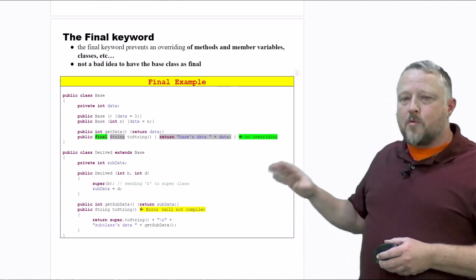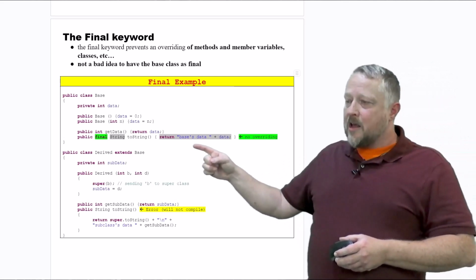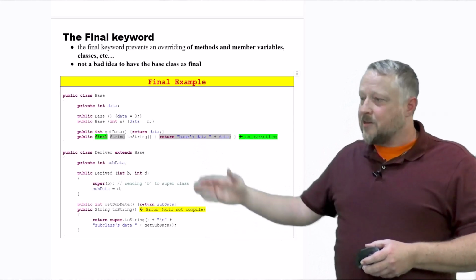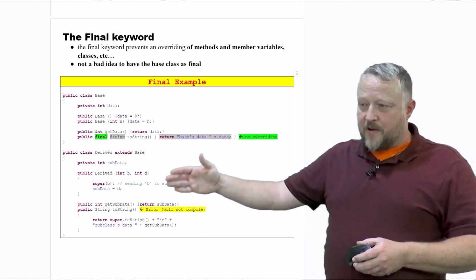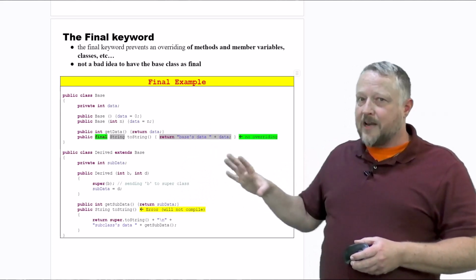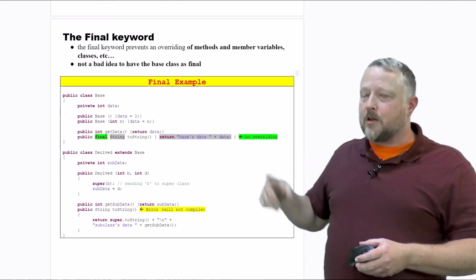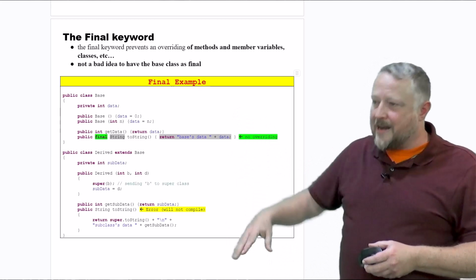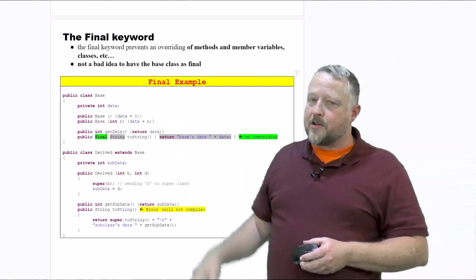But final will make sure that, number one, it's using inheritance. There will be a toString. If I take the toString out of here, it still inherits a toString from here, so it's not getting rid of anything, but this will be the law for the toStrings for anything that goes ahead and inherits base.